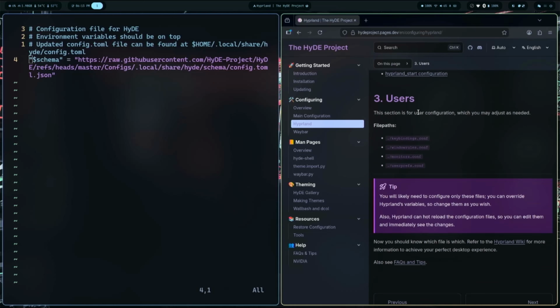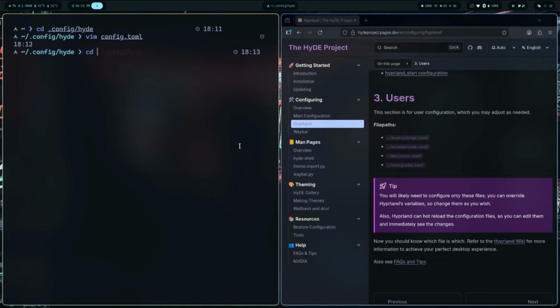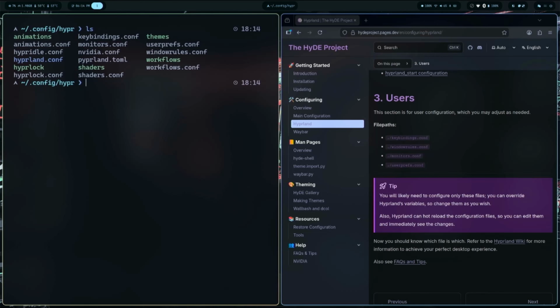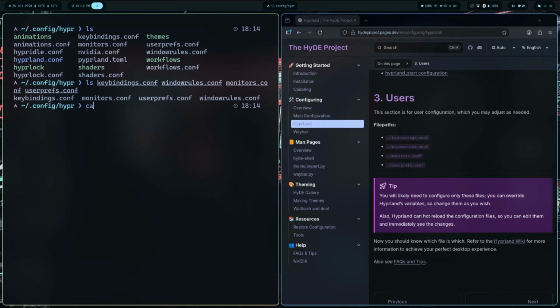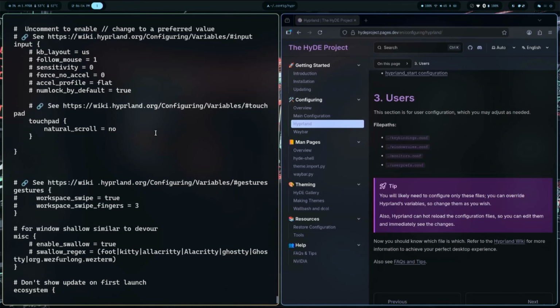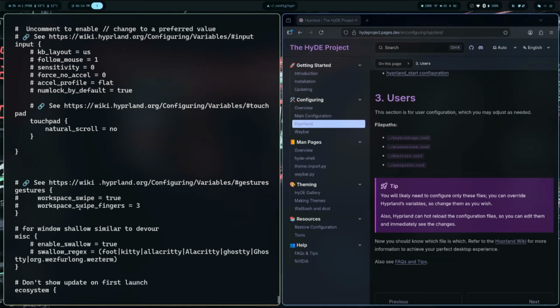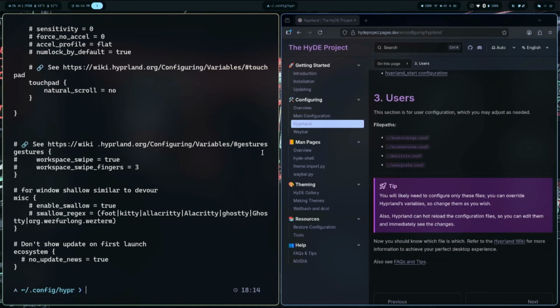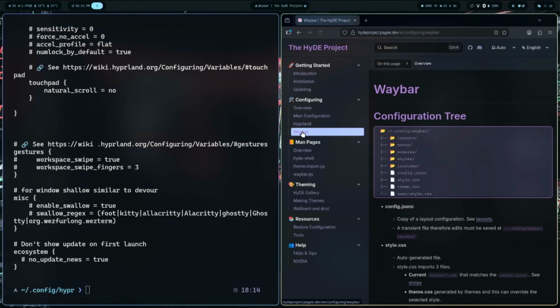For various user configurations, it's in that hypr folder. We can go take a look at that. We have key bindings, window rules, monitors, etc., etc. Here's all of our user preferences, and you can change your workspace swipe from 3 to 4 if you so cared to do so. But for all of your configuration, you'd want to check the HyDE documentation. And it talks about Waybar and other things.